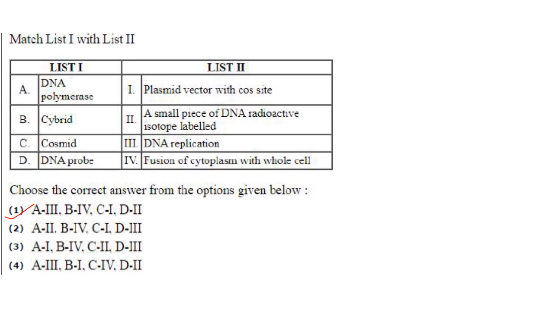Yeah, the first option is correct. We will see others also. Cosmid is plasmid vector with cos site. DNA probe is a small piece of DNA which is radioactively labeled. So the answer here is option 1.